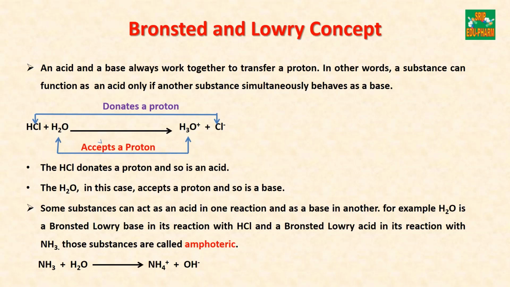Next, some substances can act as an acid in one reaction and a base in another. For example, H2O is a Bronsted-Lowry base in its reaction with hydrochloric acid and a Bronsted-Lowry acid in its reaction with ammonia. So those substances that act as both acid and base are called amphoteric compounds.